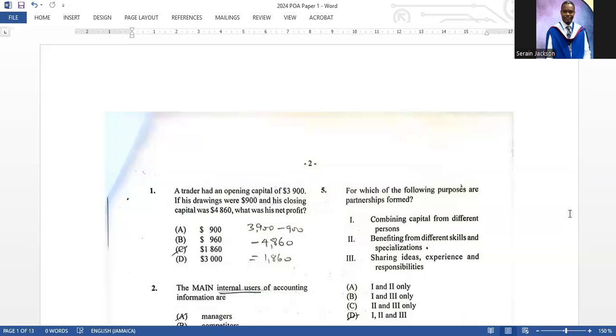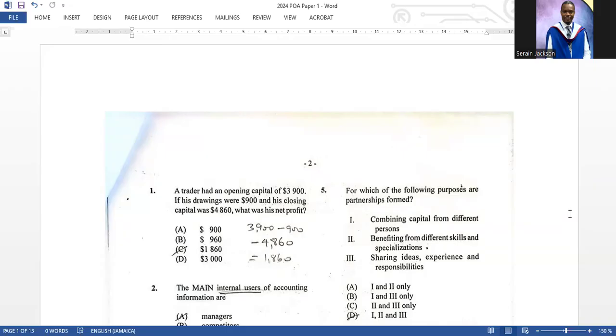But let's get right into it because I know that Paper 2 was difficult for some persons. Many persons had issues with Paper 2. Looking at other content creators, they are saying the same thing as it relates to how they set Paper 2. But we're not going to cry over spilled milk. Let us now turn our attention to Paper 1.